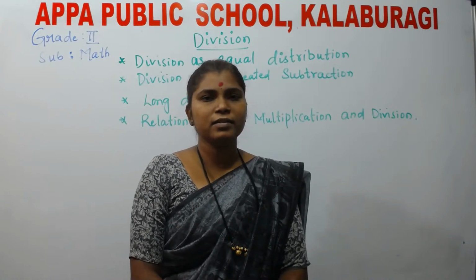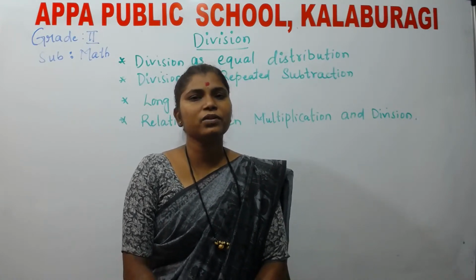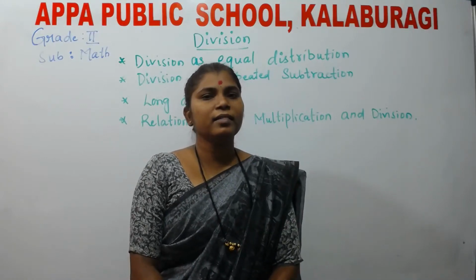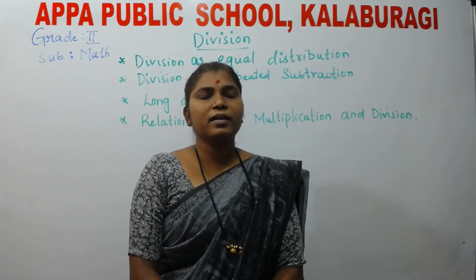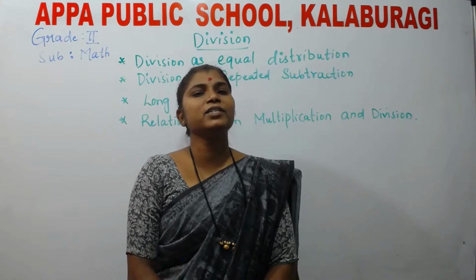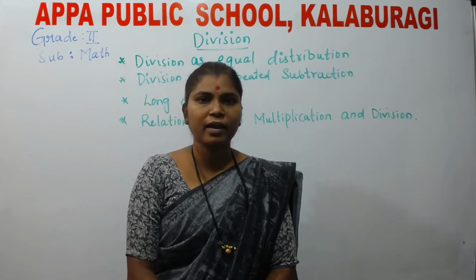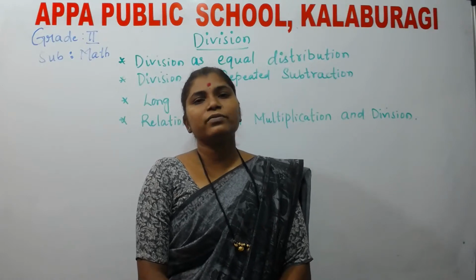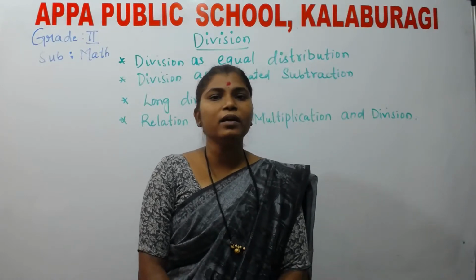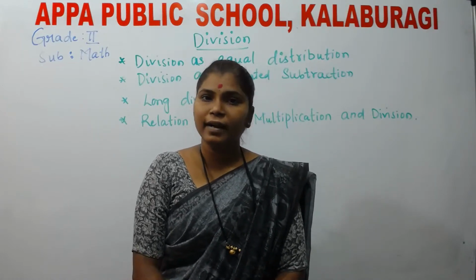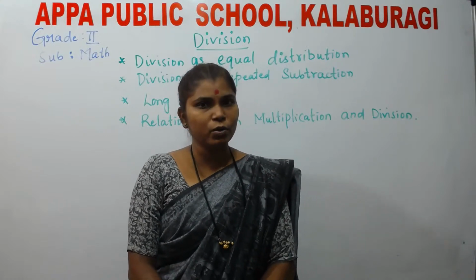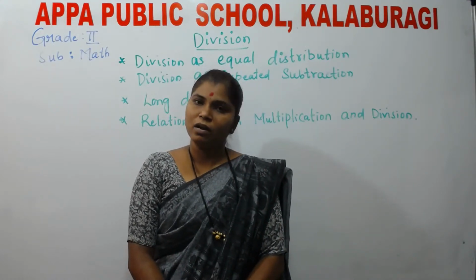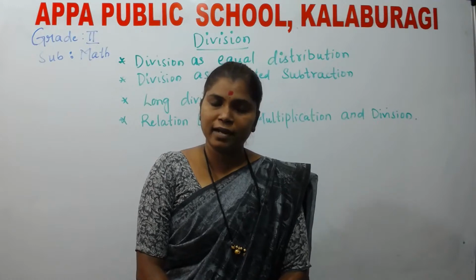Same as in subtraction, you came to learn about subtraction of three-digit numbers with regrouping and subtraction of two-digit numbers with regrouping. As well as in multiplication, you learned about how to read the tables, how to form the groups, and how to form the tables.